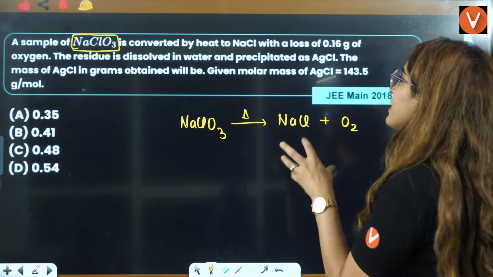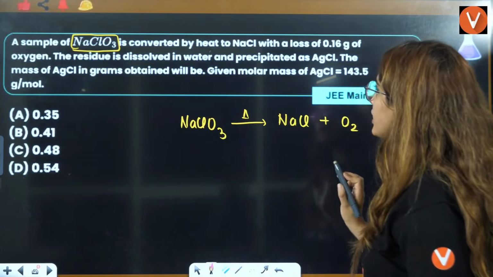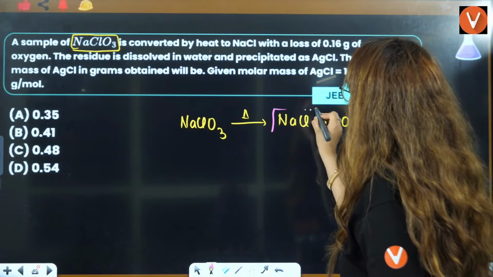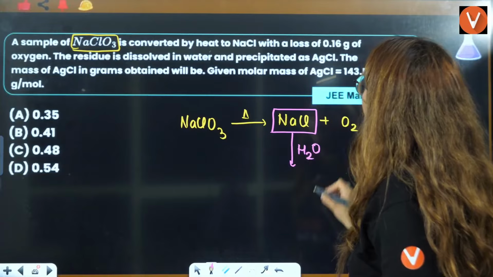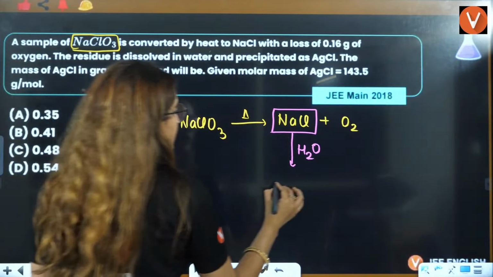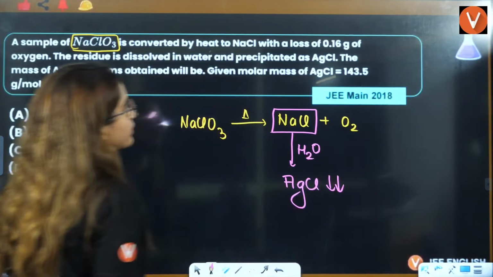The residue is dissolved in water and precipitated as AgCl. AgCl is taken out here, its precipitate is formed, right?